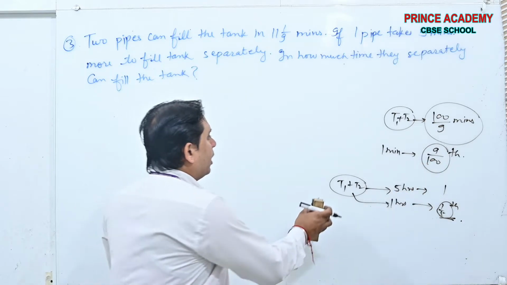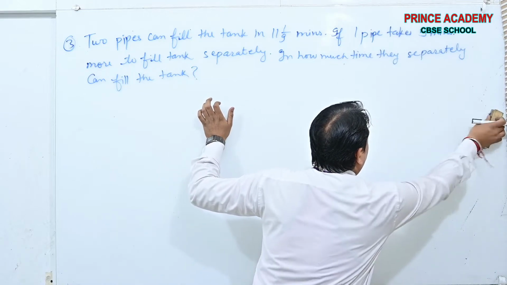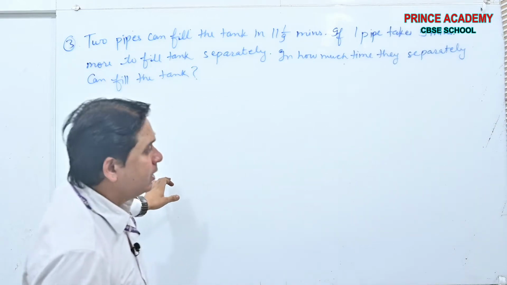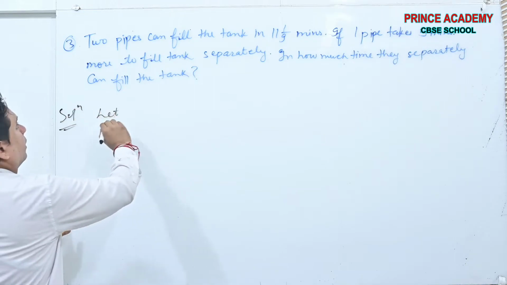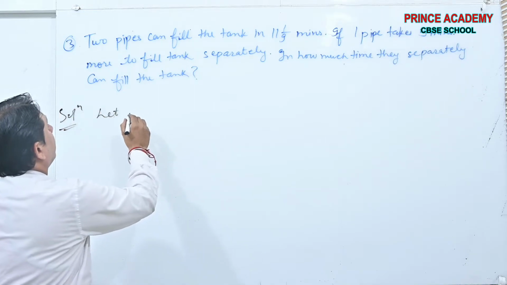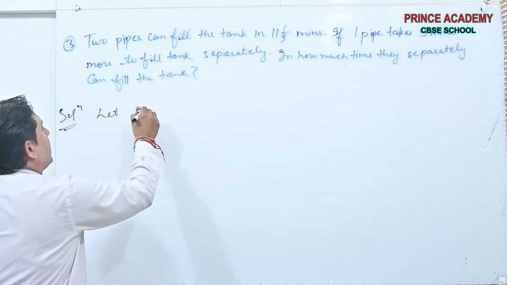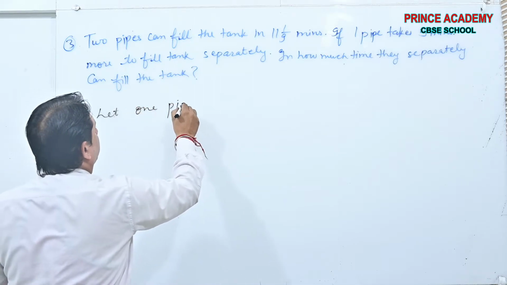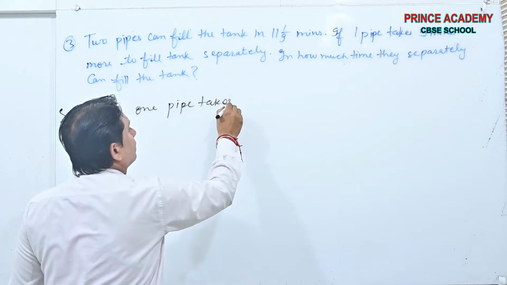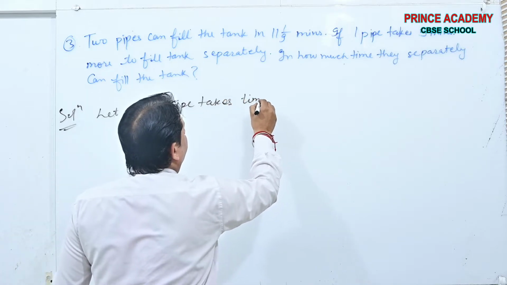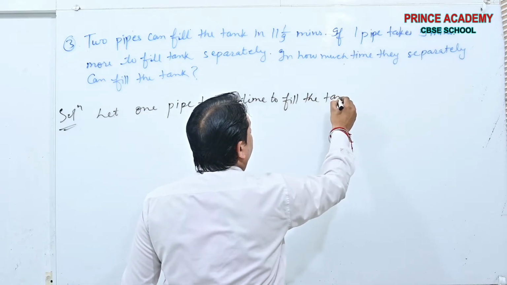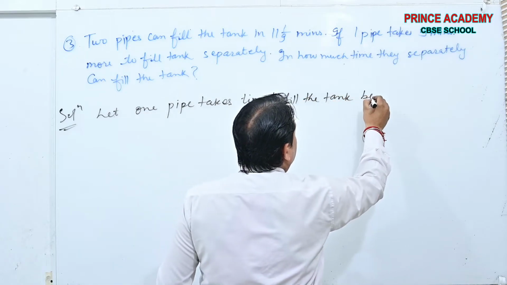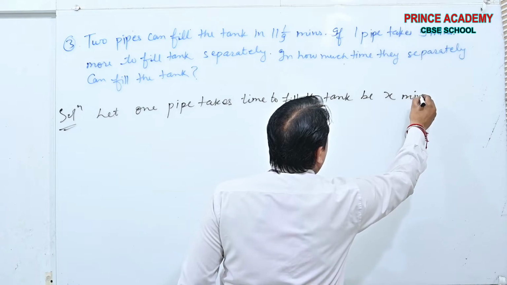Now see, what is the statement here? Let the time one pipe takes to fill the tank be X minutes.